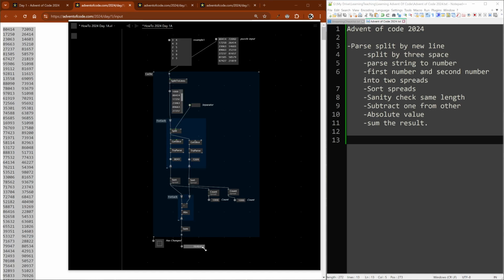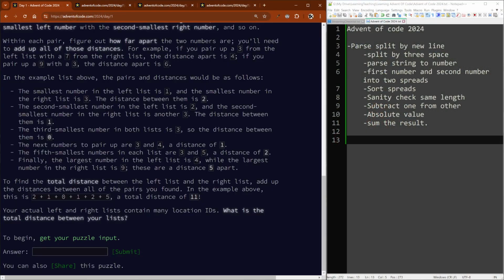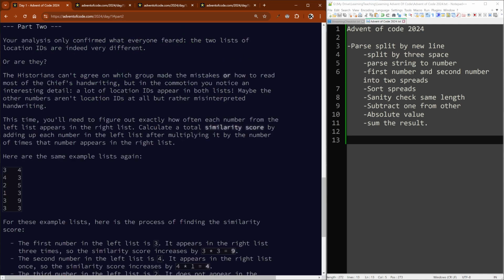It says the answer is 164652. My answer, by the way. So all the puzzle inputs are unique for each user, so that way you can't just copy somebody's answer directly. Yay, we did it. Okay, our first gold star. We need to find that chief historian.